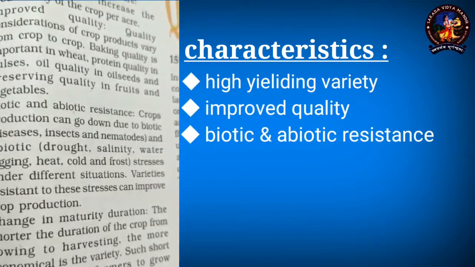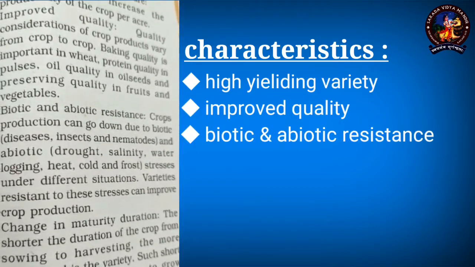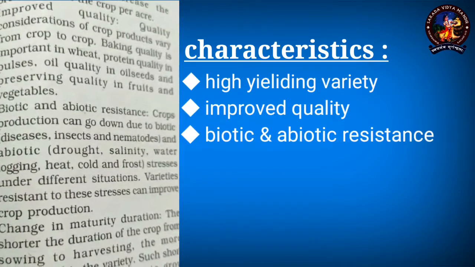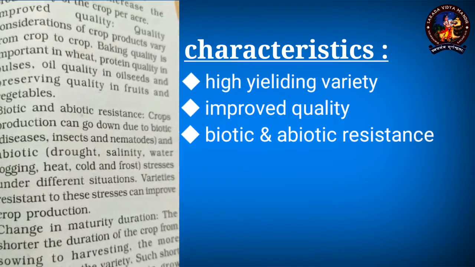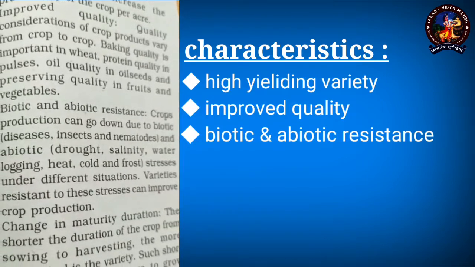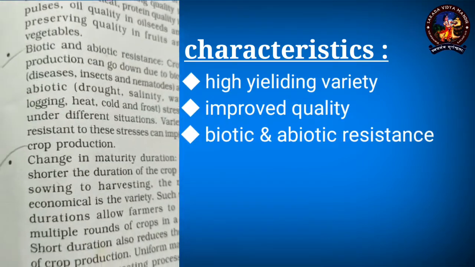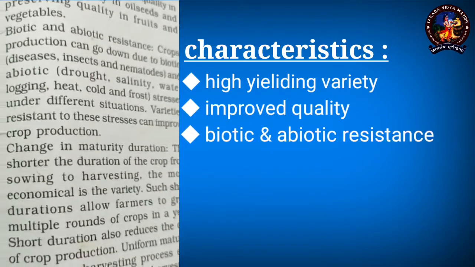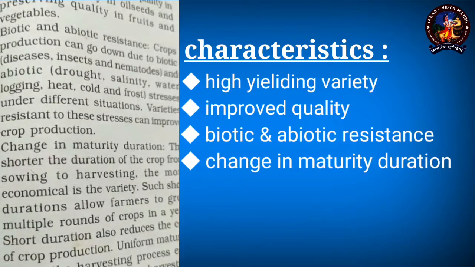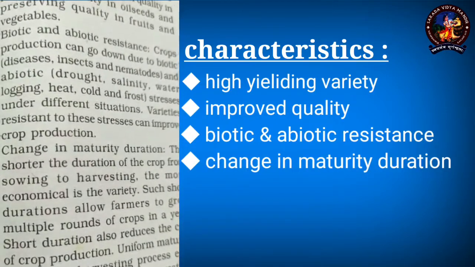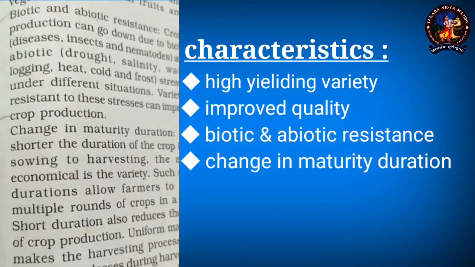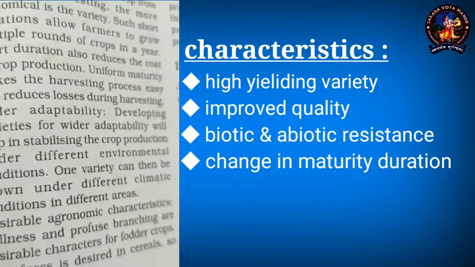So keeping all these characteristics in mind, which are the abiotic characters, scientists are performing experiments to raise crops which are drought resistant, heat resistant, cold resistant, and frost resistant. So these are the things which are also kept in mind for doing the hybridization experiment. Change in maturity duration: if we can shorten the maturity duration, then it is highly economical, and the infestation of pests will also be reduced.